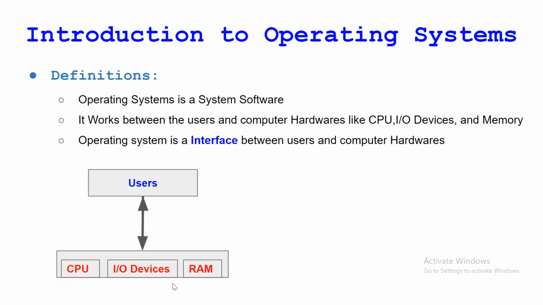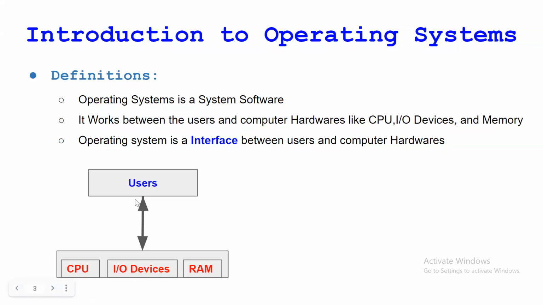So how? Suppose that user wants to access the CPU or any input output device. So that user needs to write a program to access that CPU. Getting my point? If operating system is not there, user needs to write a program to access that CPU, and then that user can access that CPU. But the common or normal user cannot write that program. Only an expert person can write that program. So with that program, that user can access this CPU.